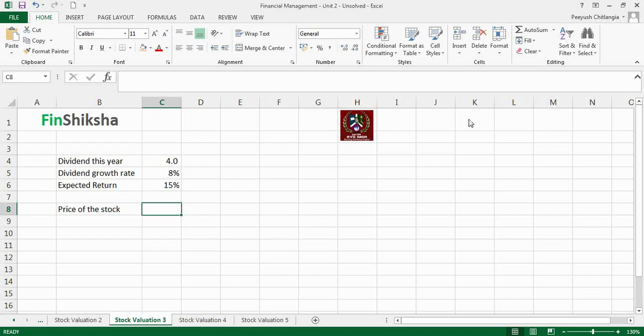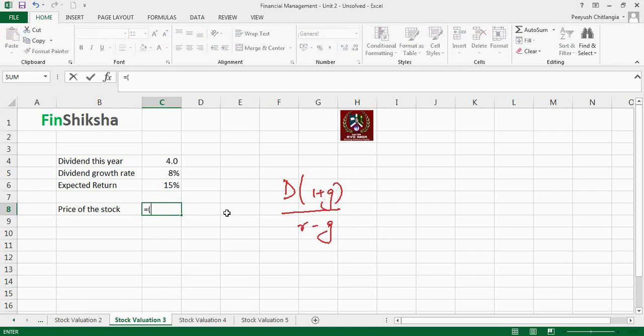Dividend this year is 4. Let me rewrite the formula here as well on the right side. So we are saying dividend into (1 plus G) divided by (R minus G). That's the price of the stock. Let's put in dividend into (1 plus G). So in a bracket, 4 multiplied by (1 plus 8%), bracket close, divided by 15 minus 8%, R minus G. And 61.7 rupees is what the share price should be based on this calculation, this formula.